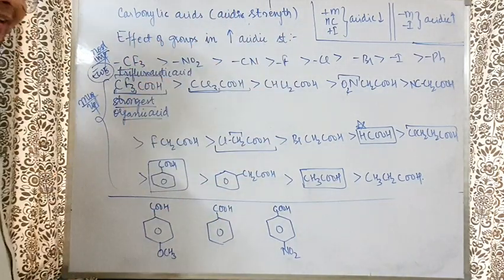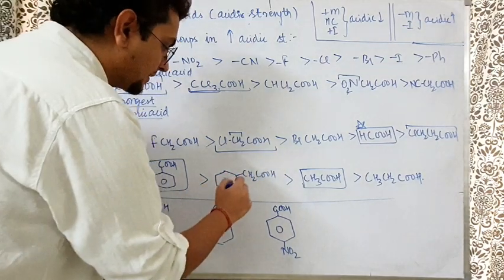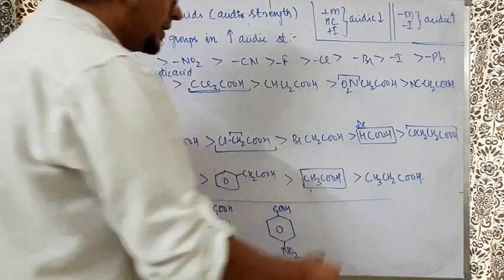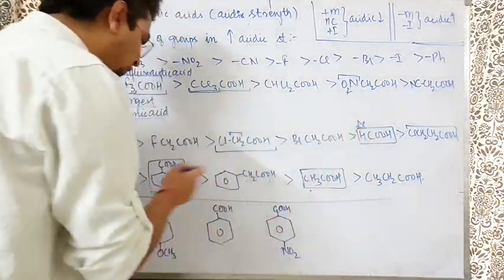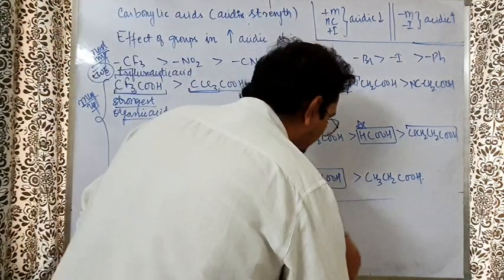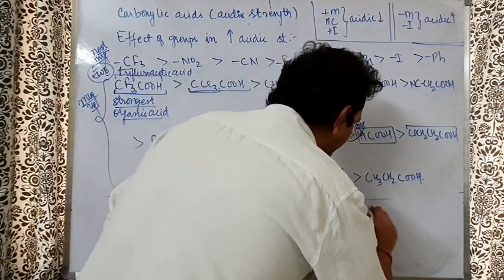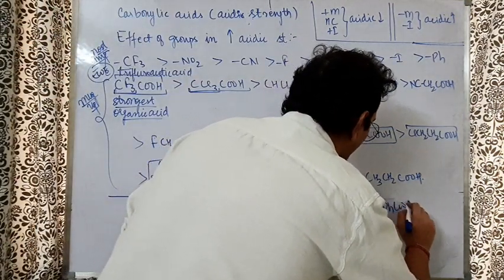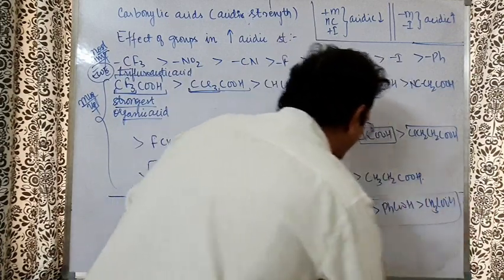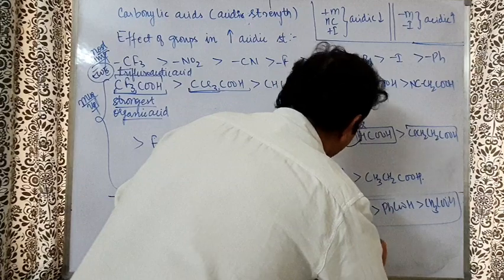I will tell about that in detail as well. After that, benzene, CH2COOH. After that, CH3COOH. So here these three, sir, you have put in the box. Why? Because this you have to remember separately. Or make sure that you mug it up, that formic acid is more than benzoic acid is more than acetic acid. This is going to be extremely important for us. So just mug it up.